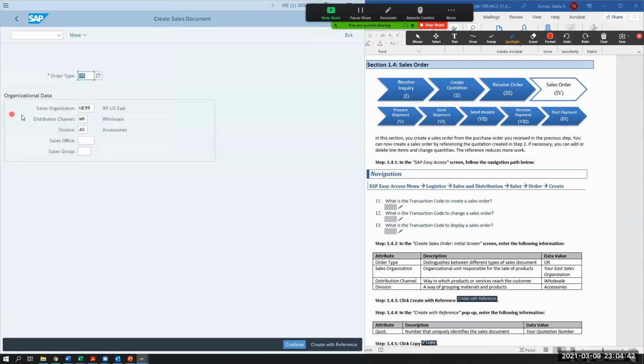Standard order. Can you close the door? Close the door.